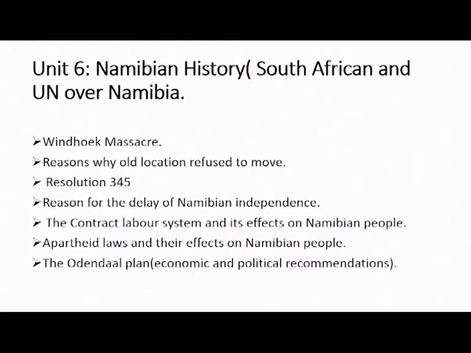In most cases, students confuse the reasons of delay of Namibian independence with other factors. Here, we talk of factors like inclusion of Walvis Bay to Namibia. Why are we saying that it delayed the Namibian independence?